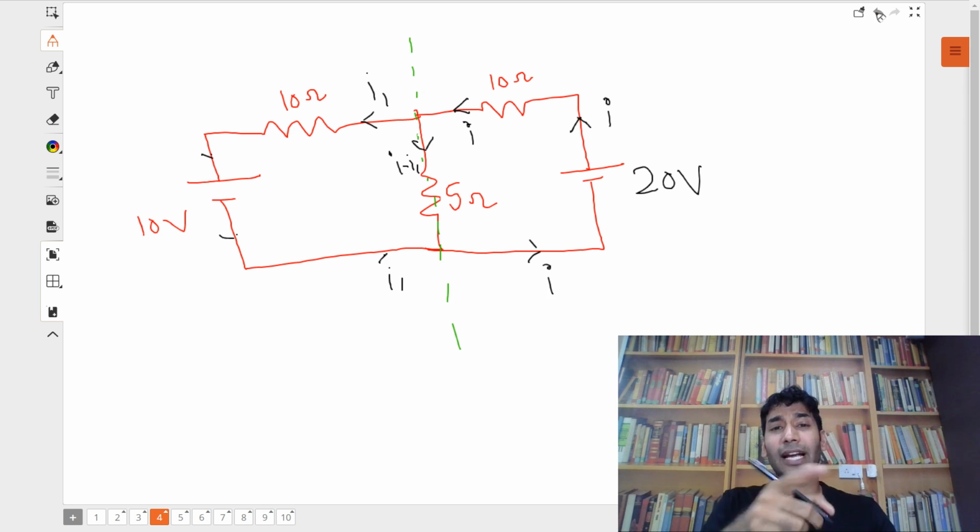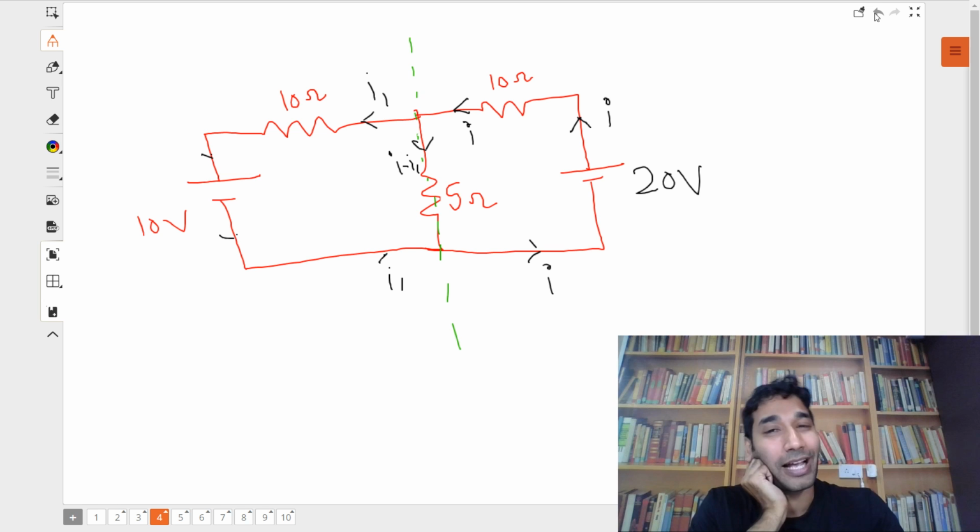So how many variables are there in this question now? 2 variables. How many equations do you require? 2 equations. So again we have to apply 2 loops and solve, right? So here, without using symmetry, I have to use 2 equations. And in this question, obviously I can't use symmetry because this circuit is not symmetrical.